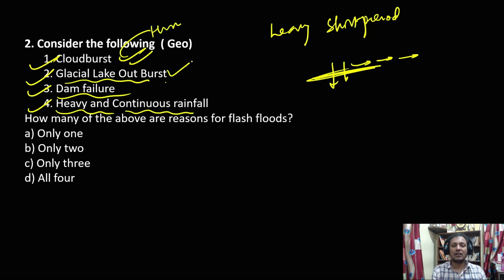Then glacial lake outburst is also an important reason. Because of climate change, many glacial lakes are bursting, and that is also leading to flash floods. It has already caused such flash floods in the Himalayan states. Then dam failure can be another cause. And last but not least, heavy and continuous rainfall over a short period of time can also lead to flash floods. So the answer is all four.